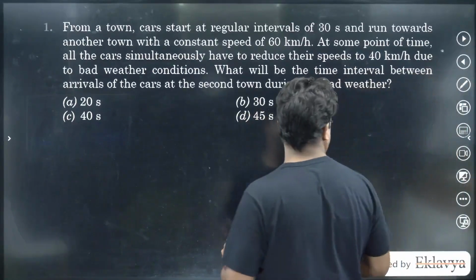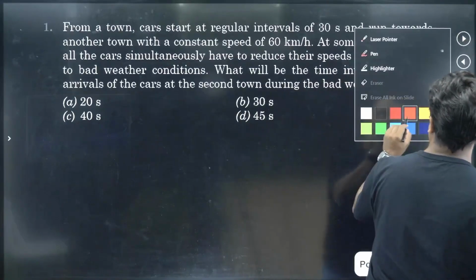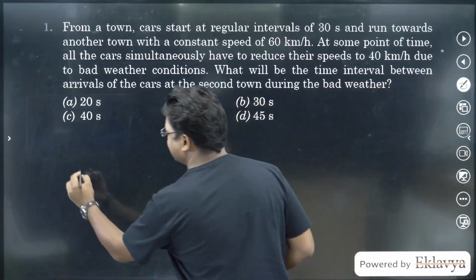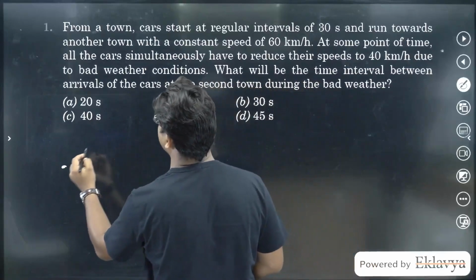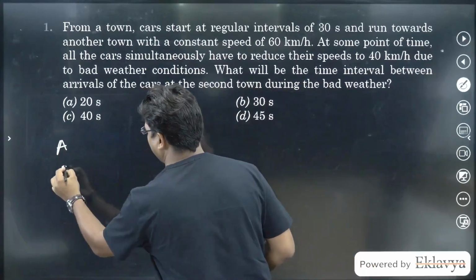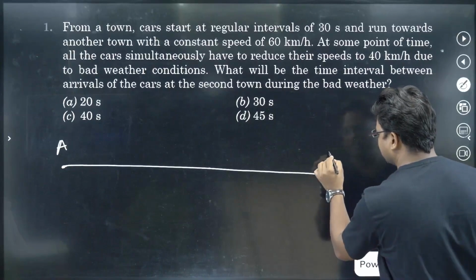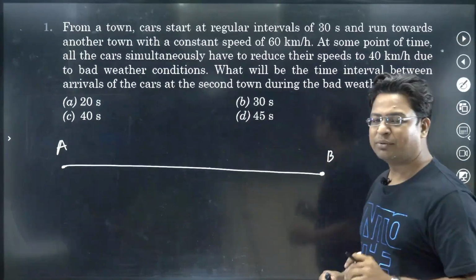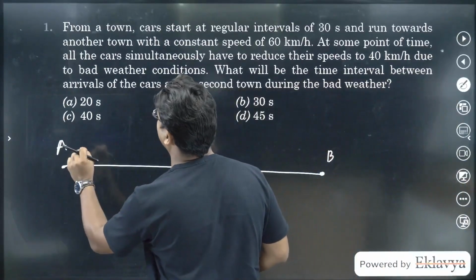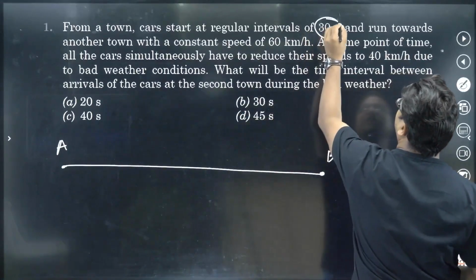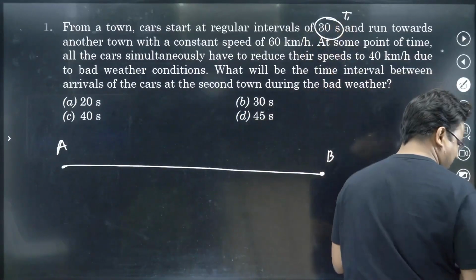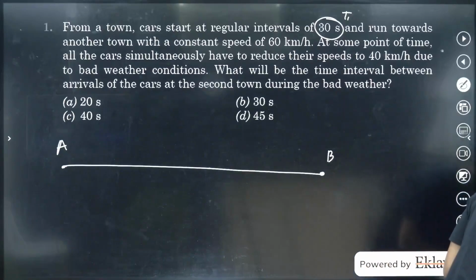So let's try to understand what is happening in this question. Let's say this is town A, or let's say the town has not been named. Let us name that town as A, and very far away there is another town B. Now the question says that from town A, cars have been leaving at a regular interval of 30 seconds. Let me call this interval as T1.